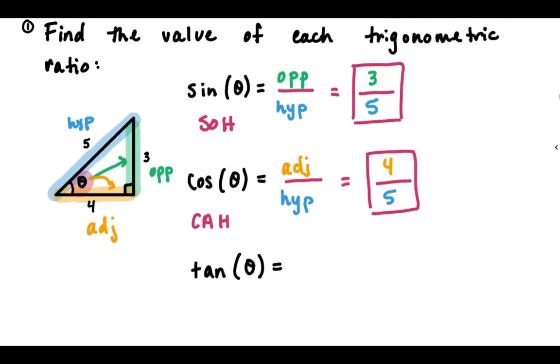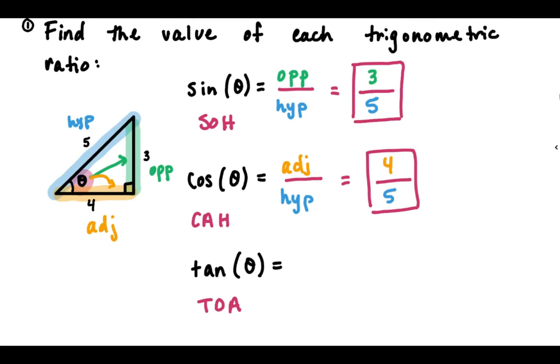All right, finally, tangent, that's TOA. So tangent is opposite, O for opposite, over A for adjacent. So to find the tangent, we need the opposite and the adjacent. Opposite for this triangle is 3, so I'm going to fill in 3 for opposite. And adjacent for this triangle is 4, so I'm going to fill in 4 for adjacent. And that's it. I've got my tangent. Tangent is 3 over 4. Okay, that's all there is to it.